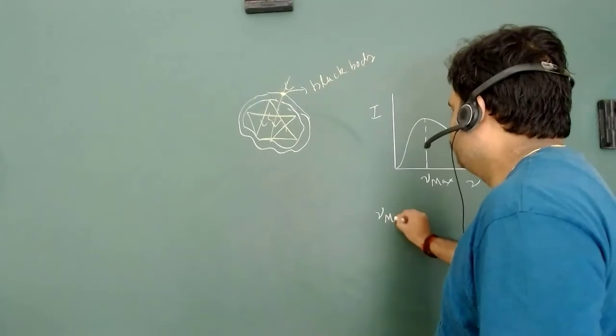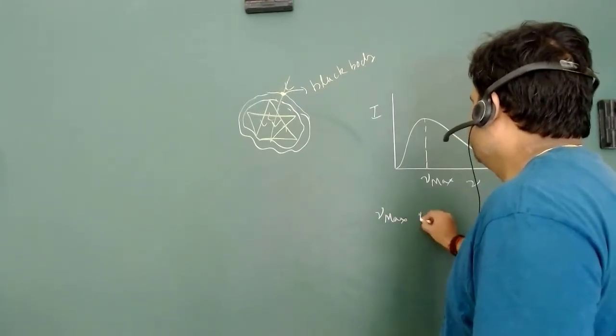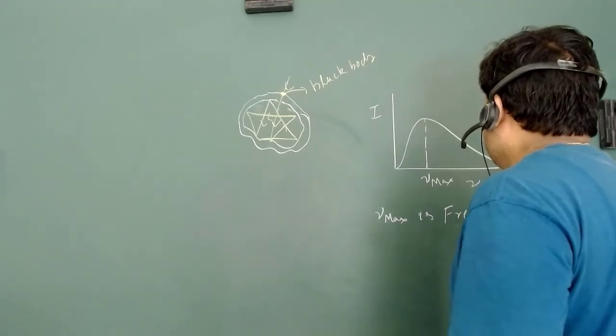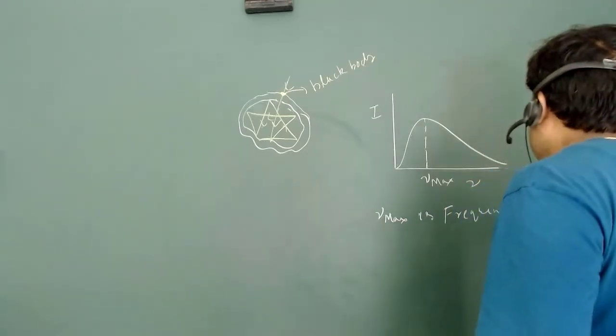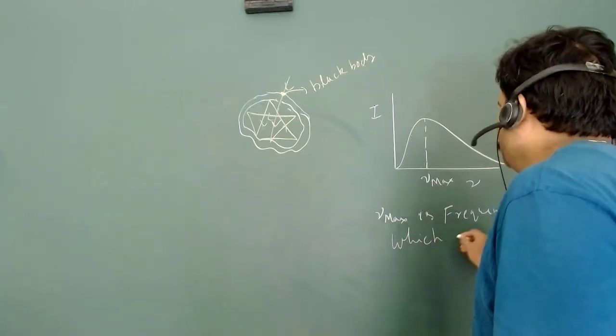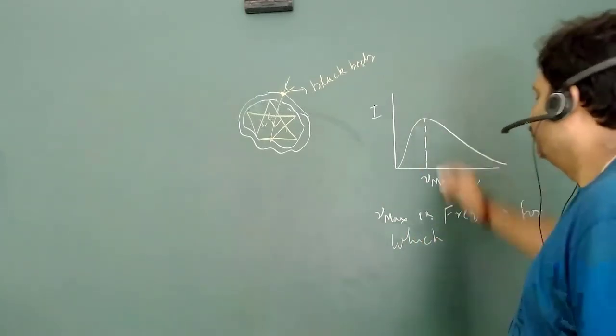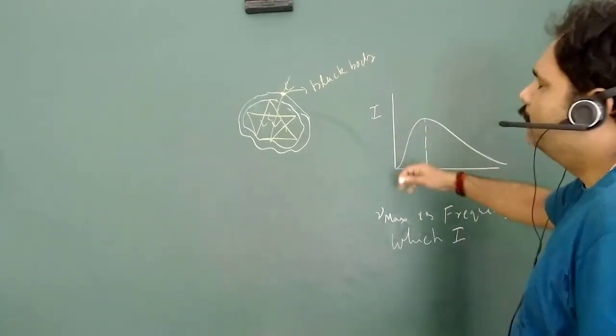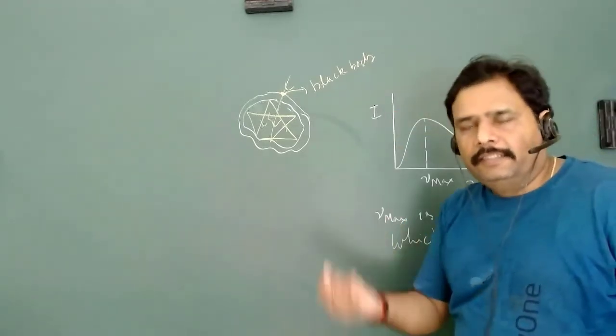Nu max is the frequency for which the radiation or energy intensity will be maximum. You can see here it is intensity. If intensity is maximum, then energy is also maximum.